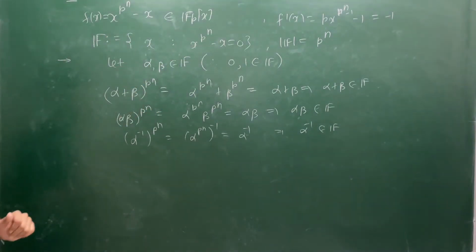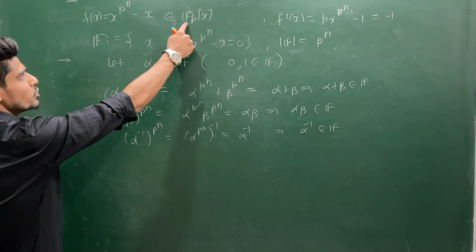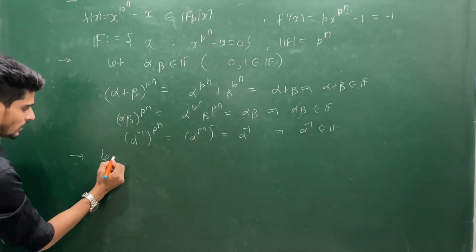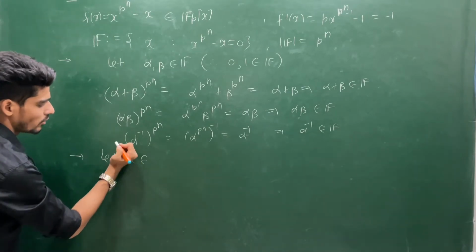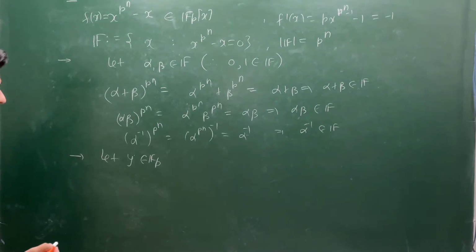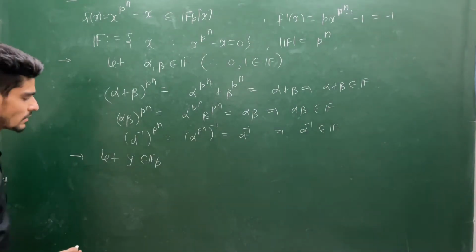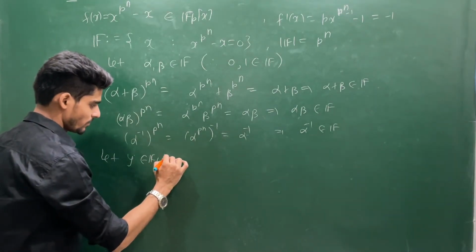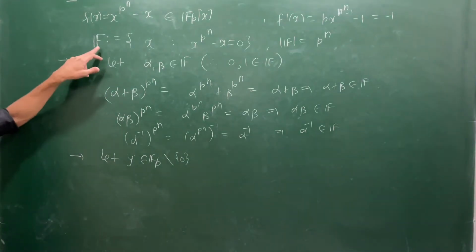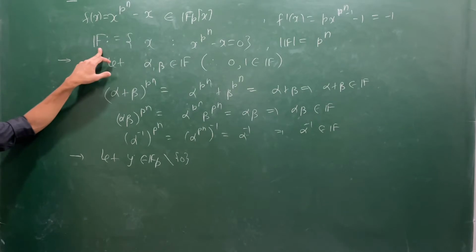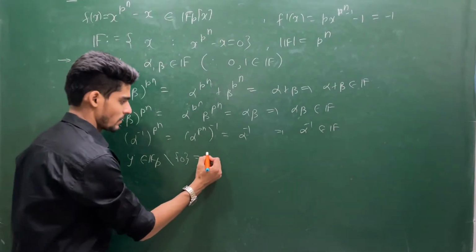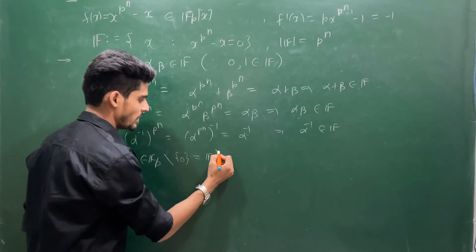I will give you a more general criterion. Let's suppose you choose any arbitrary element y of this field with p elements. Or suppose you choose any non-zero element, because 0 is already here, so you do not need to check for 0. You choose any non-zero element, which is known as F_p star.